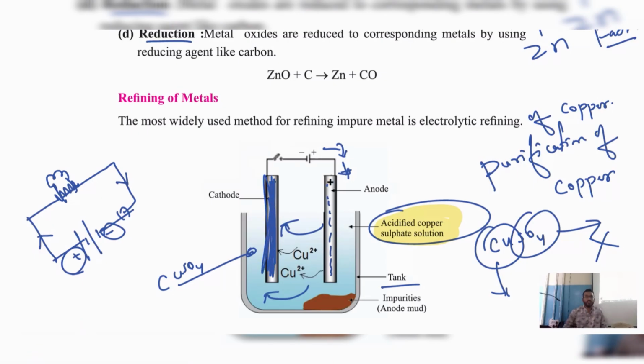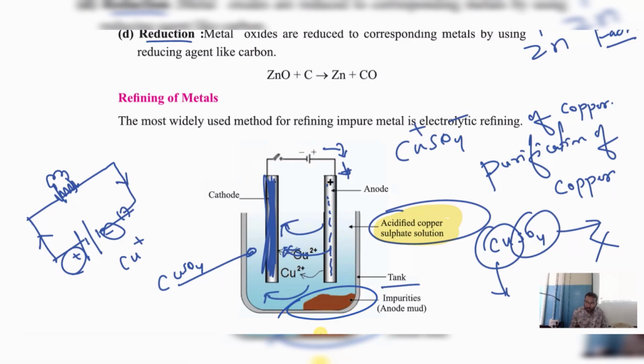Copper will deposit here. When these positive charges are moving this side, it helps the copper, because copper is also positive. In copper sulfate solution, Cu is positive, SO4 is negative. Clear? So these charges help to deposit copper on this surface.